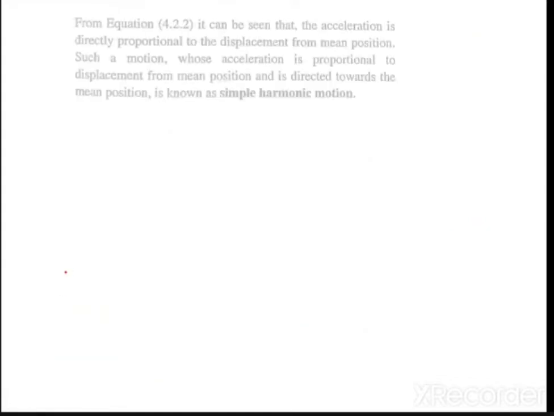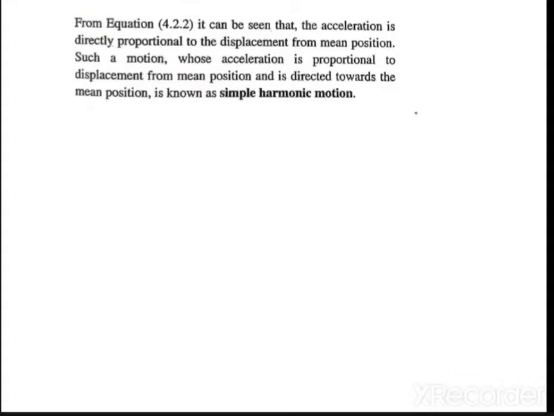Now, what does this equation mean? It is important to understand the meaning of this equation. x double dot is nothing but acceleration, equal to minus omega square into x. One thing to remember: x is equal to displacement.